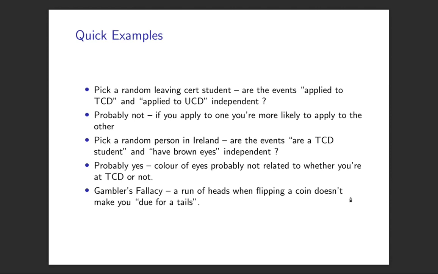And that's a fallacy. If it's a fair coin, if you've had 10 heads, whether it comes up heads or tails isn't affected. It's still the same. It's still probability half getting heads, probability half getting tails. It doesn't change because they're independent. Even though it's very tempting to think that it does change.